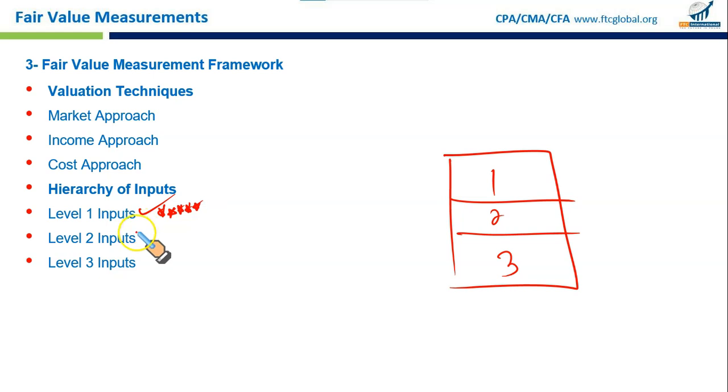Level 2. Level 2 inputs are other observable data, but not directly from the active market for such assets or maybe such liabilities. These include quoted prices for similar assets. Let's take an example to make some sense out of it. Let's say a company is valuing a building and there is no exact sale of a similar building recently, so they might use data from similar but not identical buildings in the area.